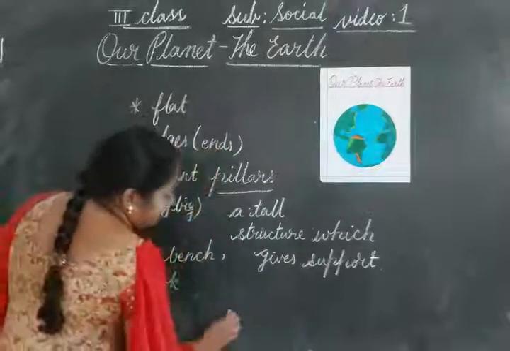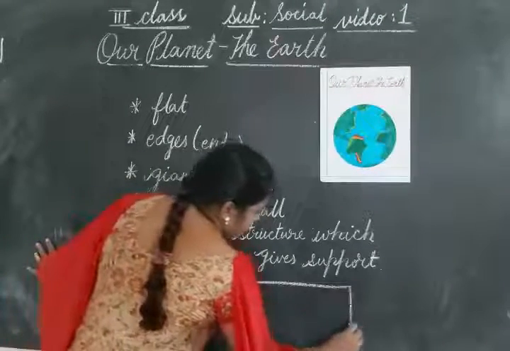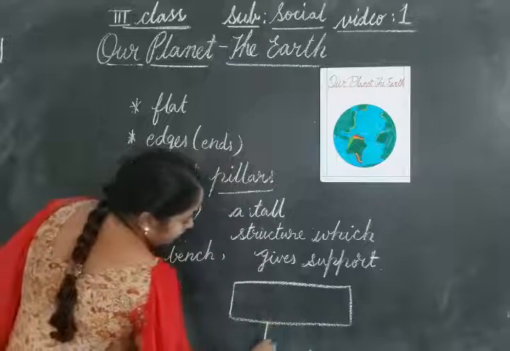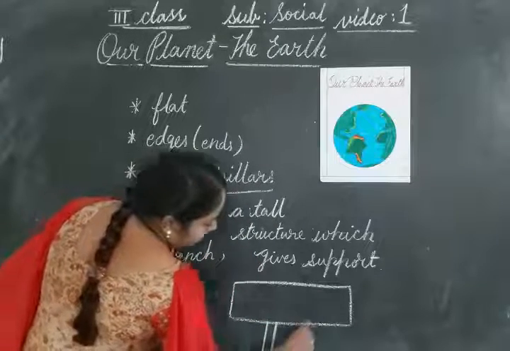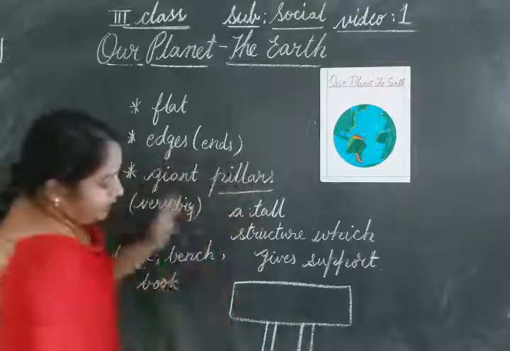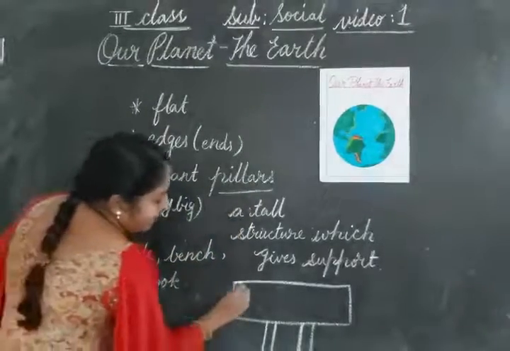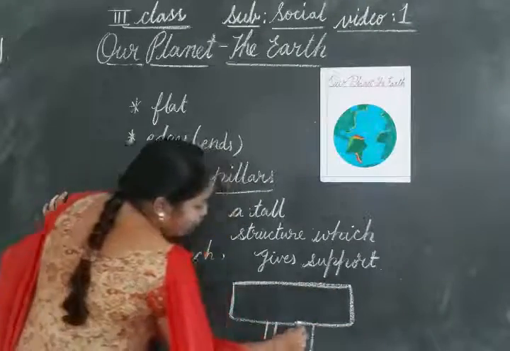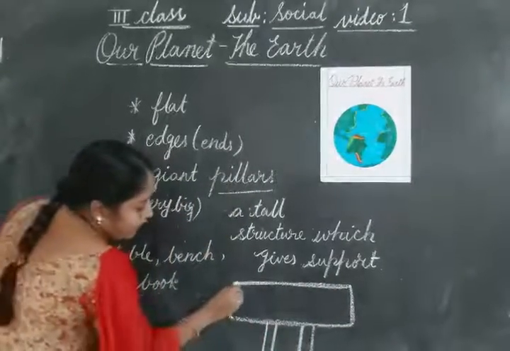For example, see. If you see the table, this is one example of a flat object and it has 4 edges.